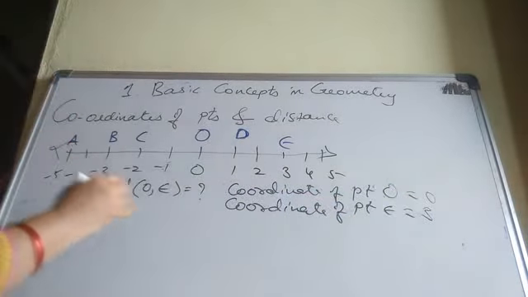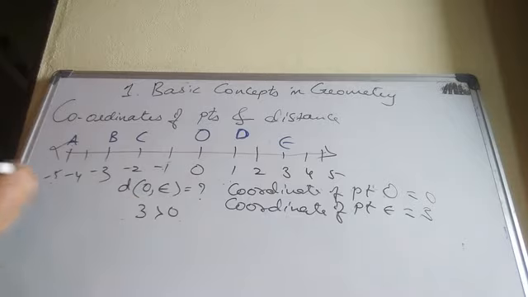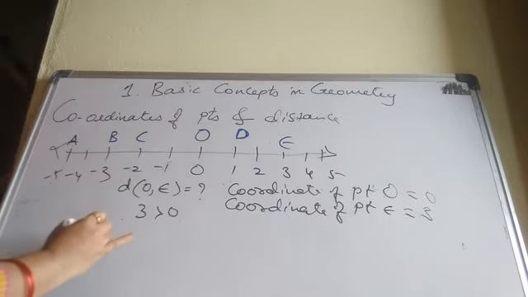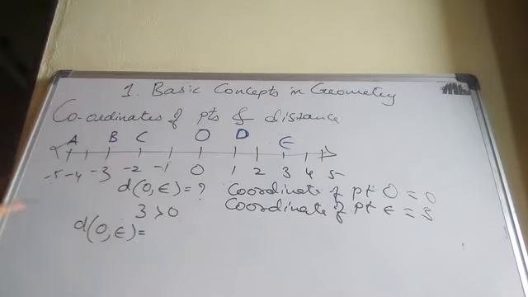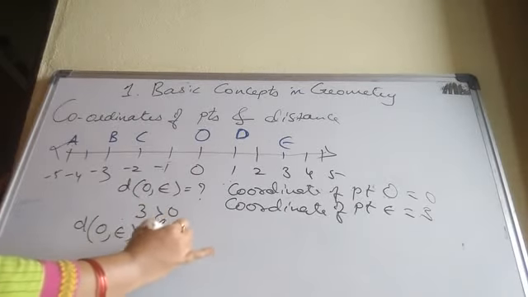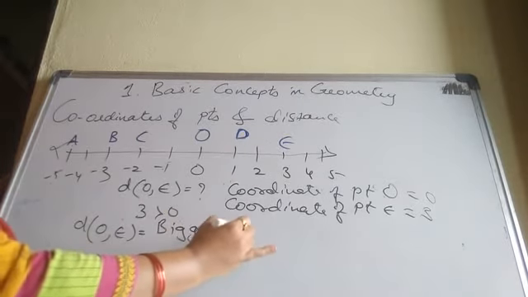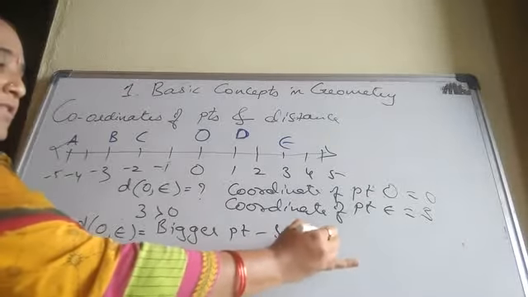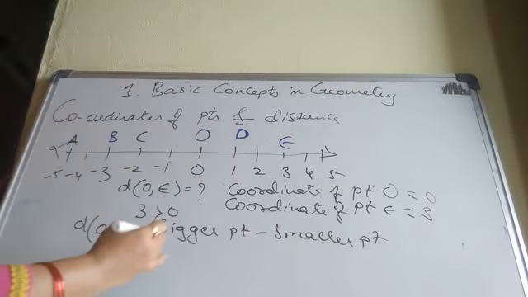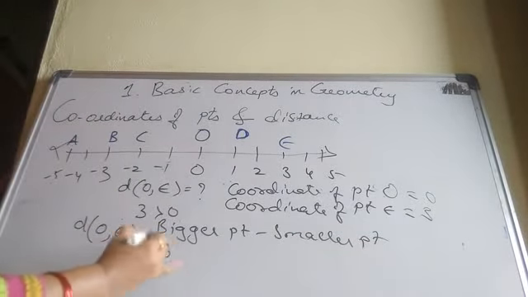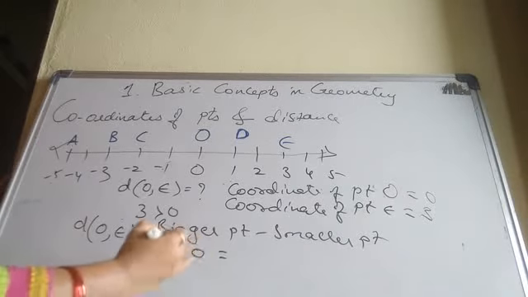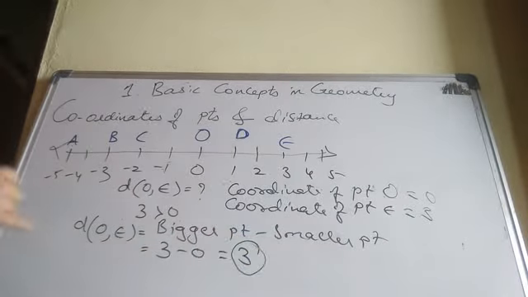In this which is greater? 3 is greater than 0. Distance of O comma E equal to formula what? Bigger point minus smaller point. Bigger point is what? 3. Smaller point 0. 3 minus 0? 3. Okay. You can take any 2 points.